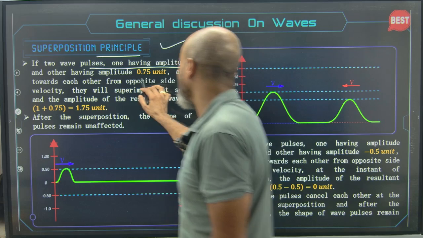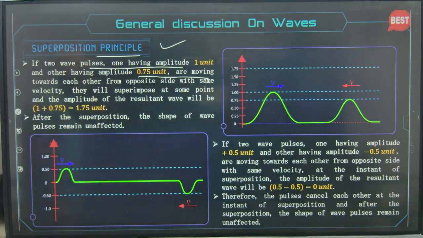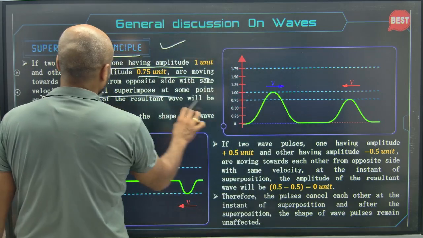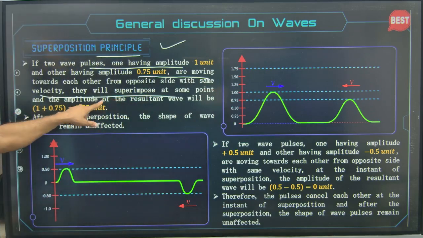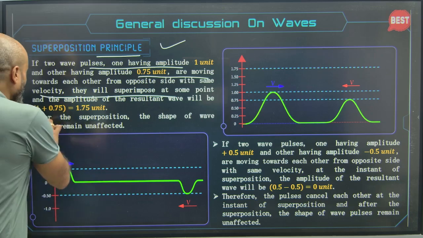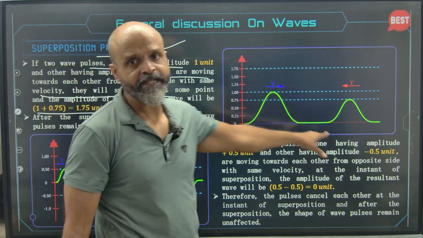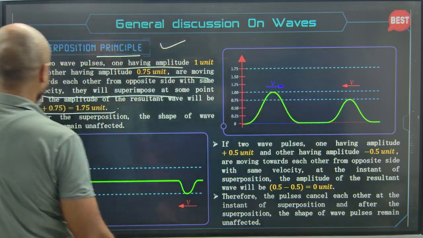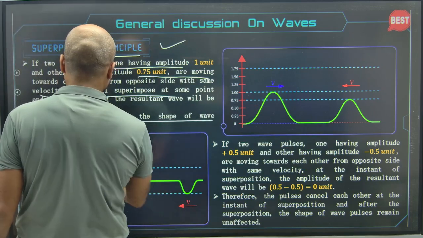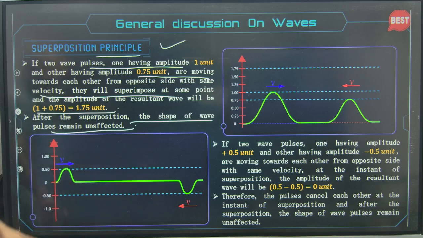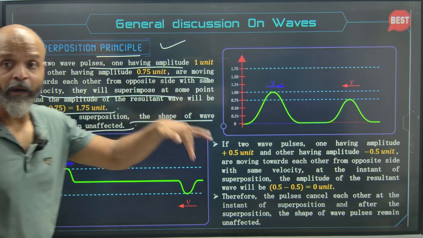Alright, so superposition principle. If two wave pulses, one having an amplitude of 1 unit and the other having an amplitude of 0.75 unit, are moving towards each other from opposite sides with the same velocity, they will superimpose at the same point and the amplitude of the resultant wave will be how much? 1.75 units. So this will be the amplitude, 1.75 units. After the superposition, the shape of the wave pulses remains unaffected.